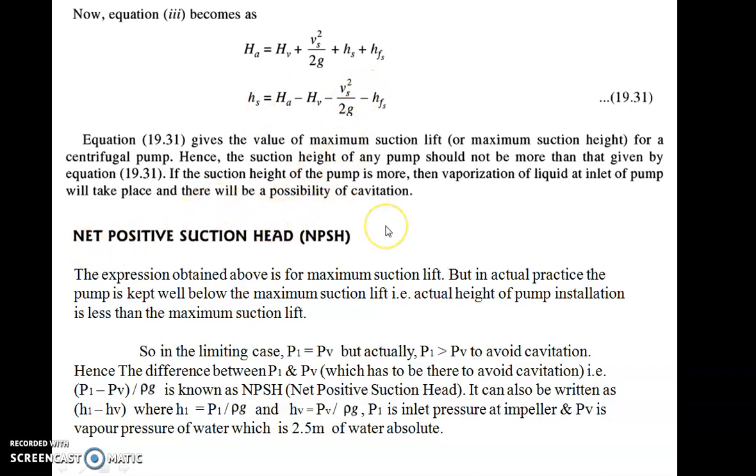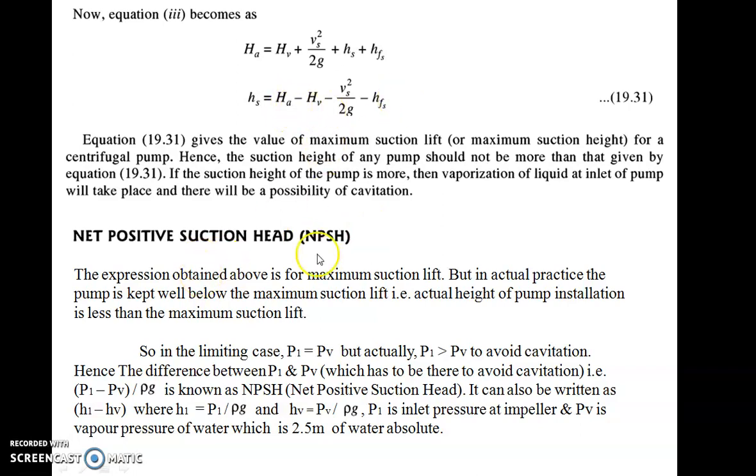Now it is not the case that we will go for the limiting condition, that maximum suction lift. The pump is always installed well below this maximum suction lift for avoiding cavitation. If you increase the height of the pump, then cavitation is surely going to happen. So we place the pump well below the maximum lift, and the difference between that maximum and the actual value is called the net positive suction head. So the next term is net positive suction head.